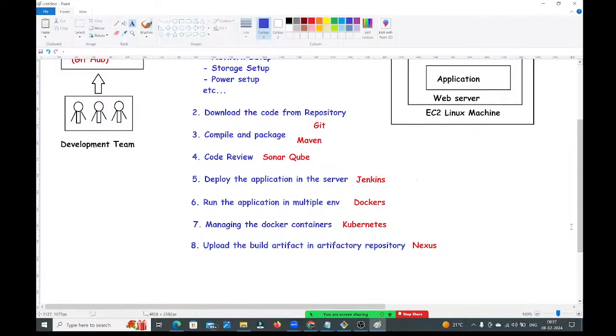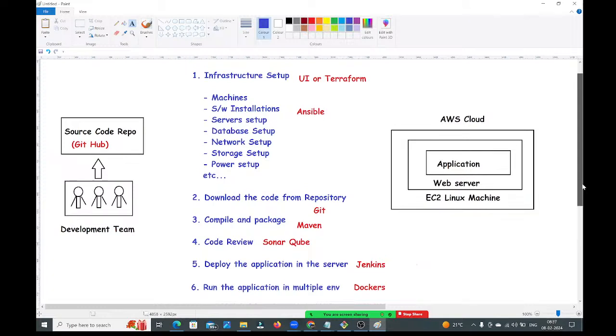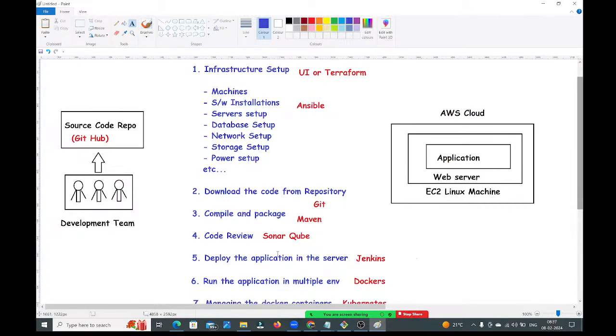Now observe carefully, guys. Now an important point we are going to talk about. See, guys, earlier, once the developer uploaded the code into the GitHub repository, all the steps we mentioned here, the operations team needed to do manually. Tell me, guys, in a day, how many times will a developer commit the code in the repository? One time, two times, ten times, 100 times? We can't tell that.